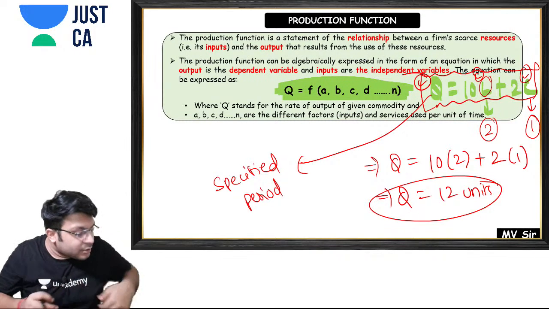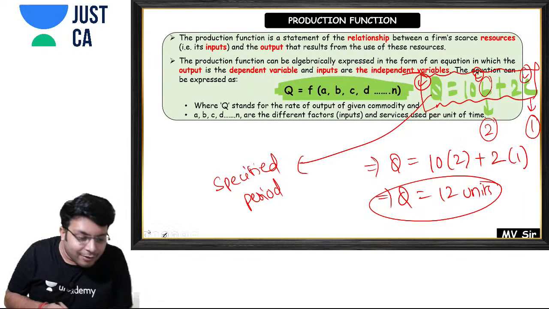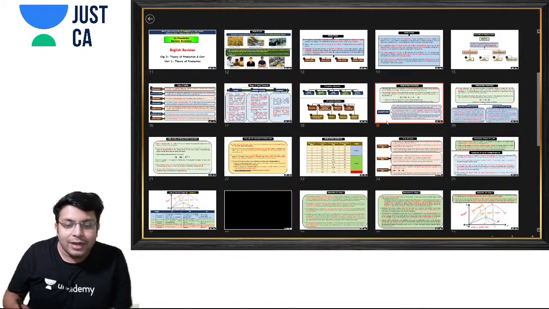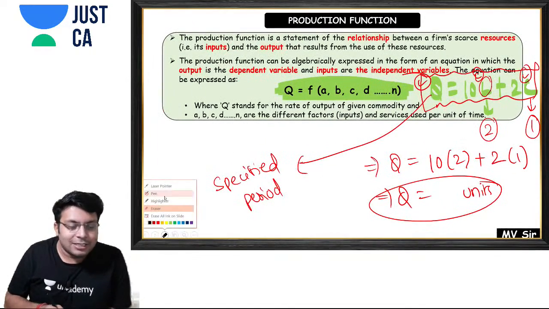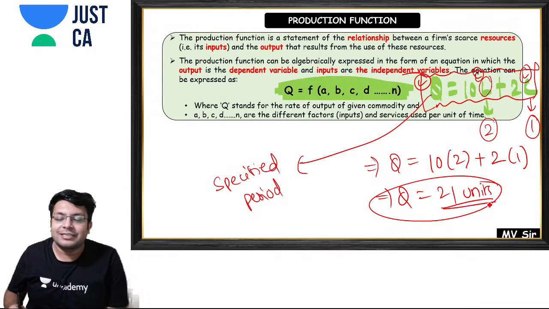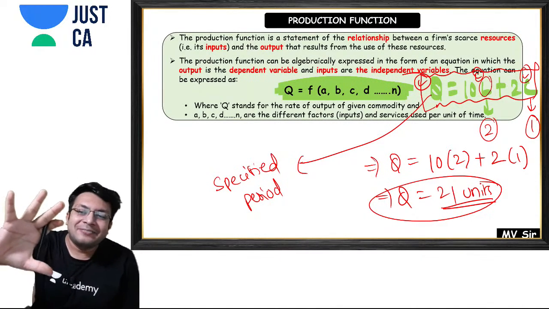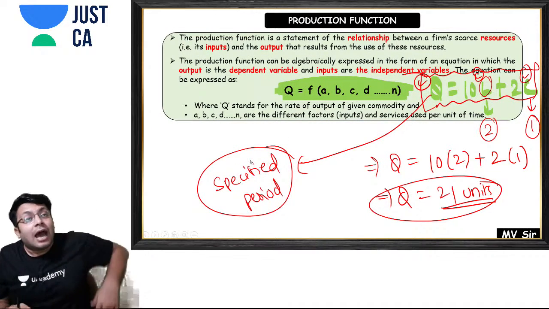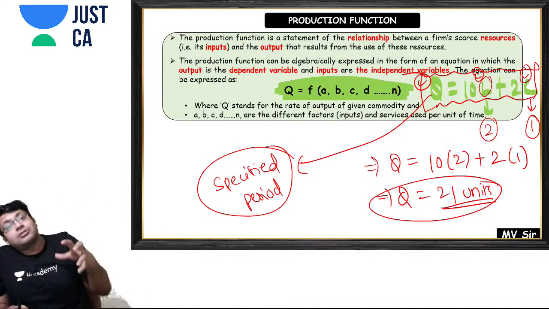So it will change. Yes, 21. Okay, no problem, take 21. It is not important. Okay, 21 units, it was a calculation mistake. What I'm telling you is that this is for a specified period. It is not depicting how much you have produced till now.